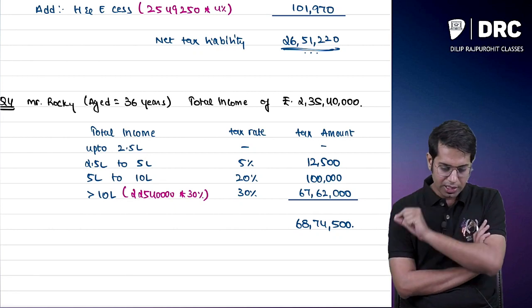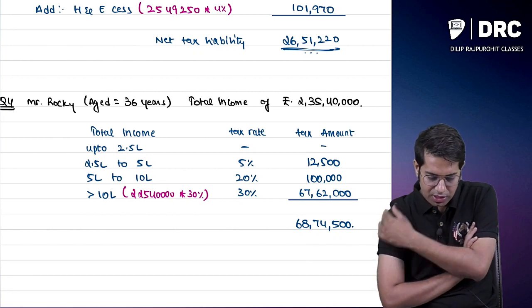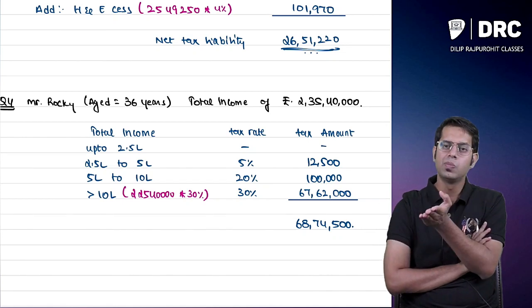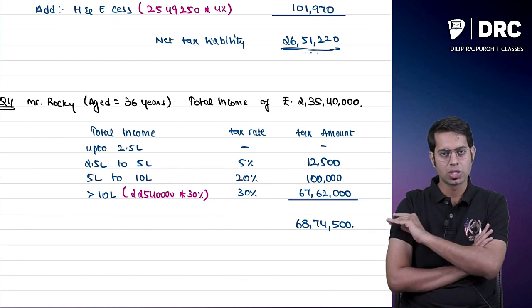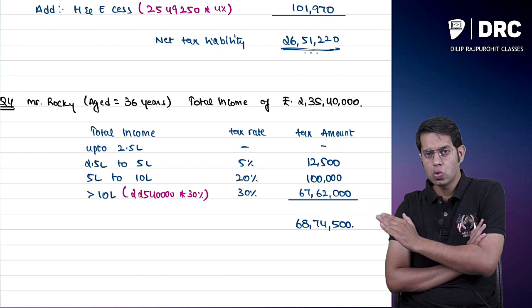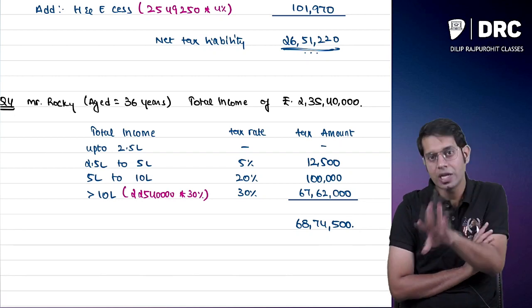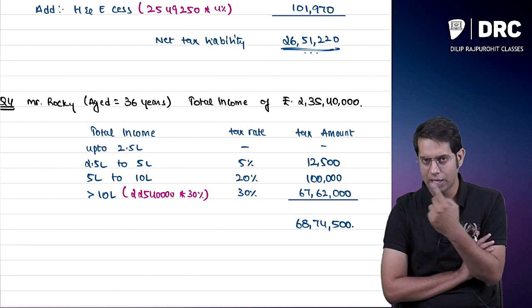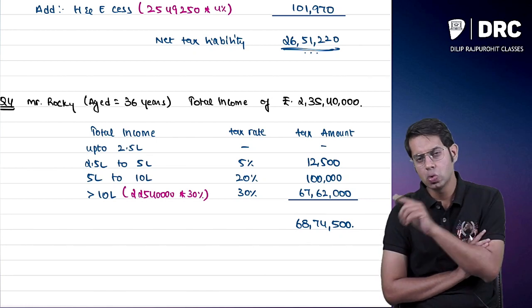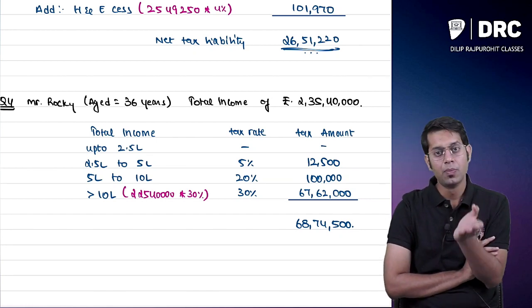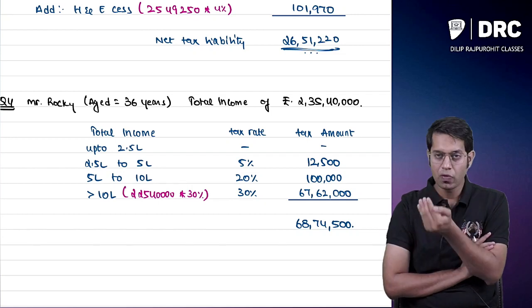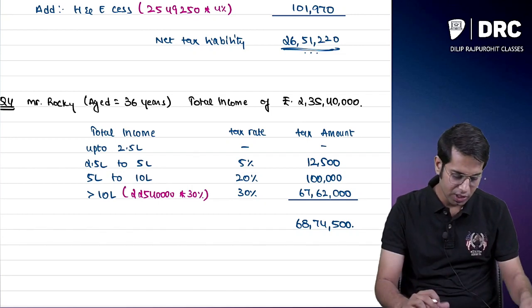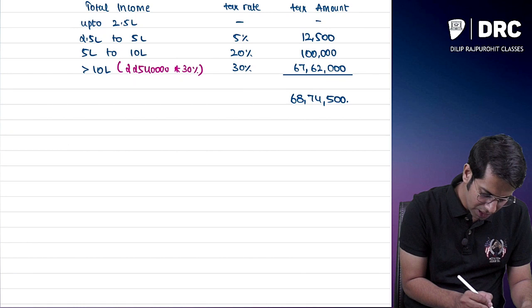Now here what is happening? Mr. Rocky Bhai's income is how much, sir? Total income is more than 2 crores. So if your total income is more than 2 crores, you will have to pay surcharge of 25%. See, if it is more than 5 lakhs up to 1 crore, 10%. 1 crore to 2 crores, 15%. More than 2 crores, up to 5 crores, it is 25%.